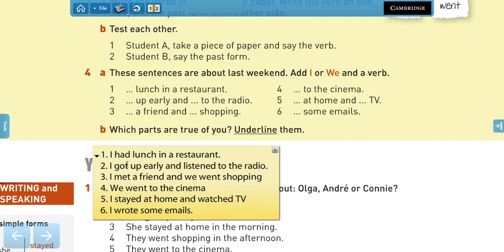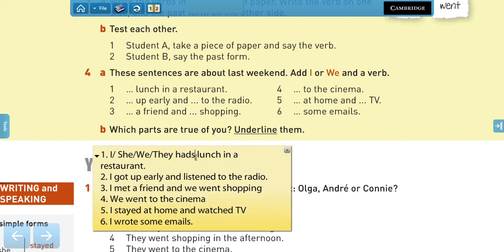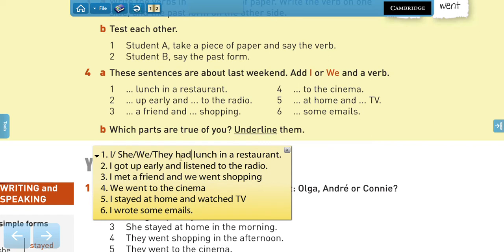Now, what's very simple about the past, and that is why it's called past simple, is that it doesn't change according to the subject. So you can say, I had lunch in a restaurant, she had lunch in a restaurant, we or they, right? It doesn't matter what subject you choose, all of them work with the same structure. All of them use the same verbs. You don't have to add s or anything, right? So you can choose any verb. The only thing you need to know is how to say that verb in the past.